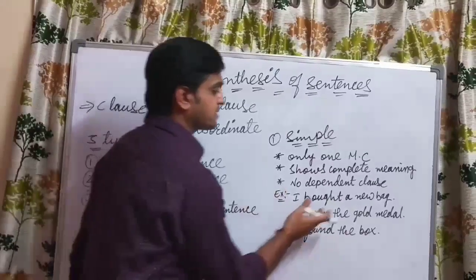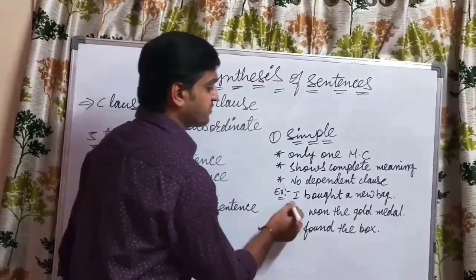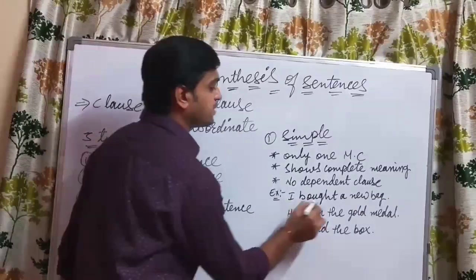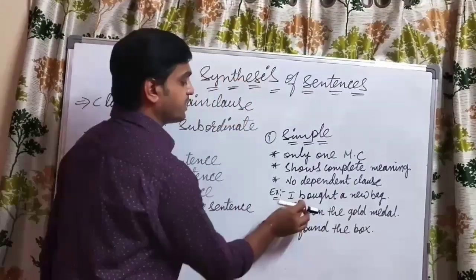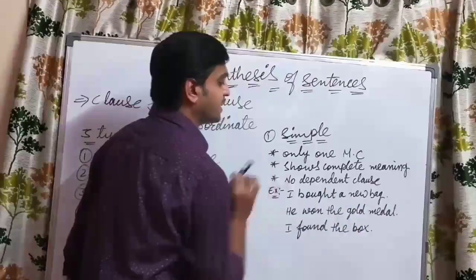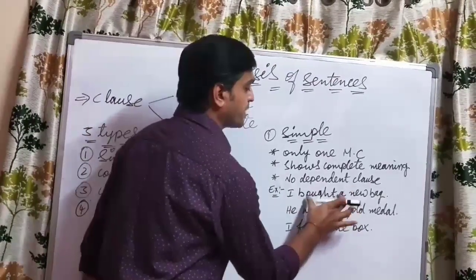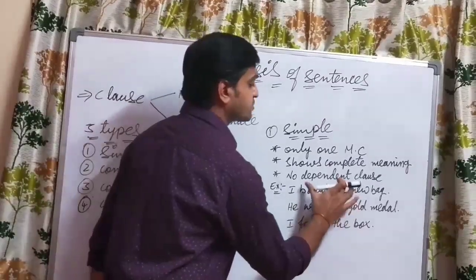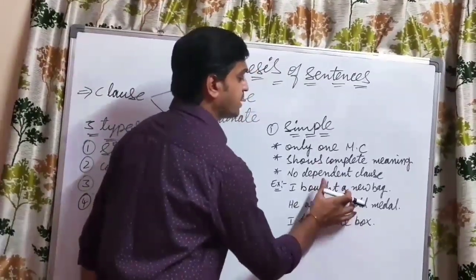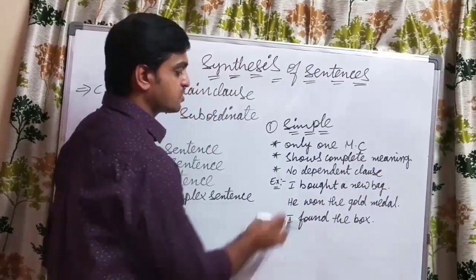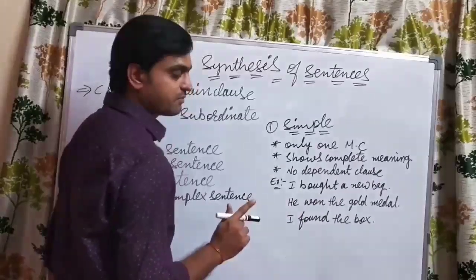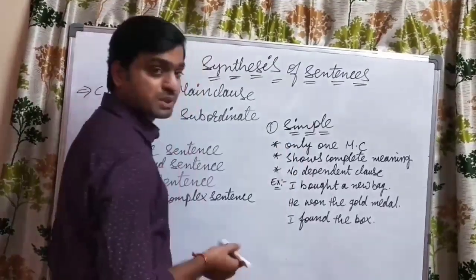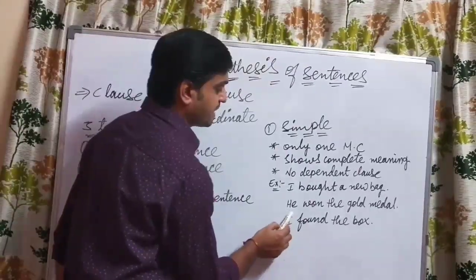And if you see here, some examples are there. First one: I bought a new bag. We are having a detailed meaning in the sentence, and this is giving a proper, exact meaning. Here we don't have any subordinate clause depending upon the other part of the sentence. So, having one finite verb and giving the proper meaning, we call it a simple sentence.